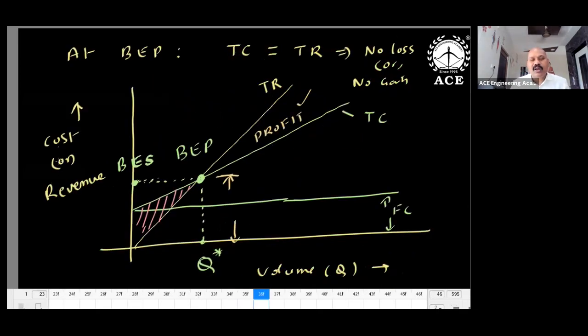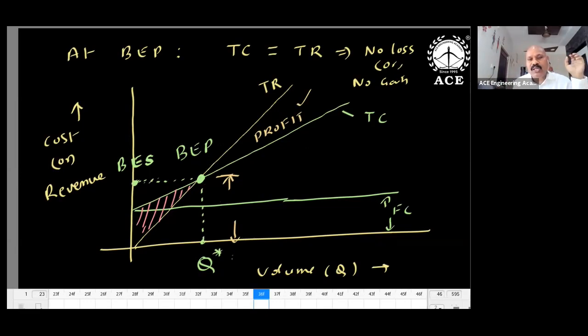If you combine these two, cost and revenue, I have drawn two lines here. The total revenue line passes through the origin, and the total cost line passes through some intercept. At one point both are meeting, and that is nothing but the break-even point. Below the break-even point there is loss, above the break-even point there is profit. This shaded portion is loss, and this is profit. This point has an abscissa and an ordinate, an X value and a Y value.